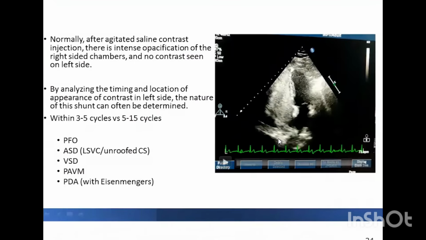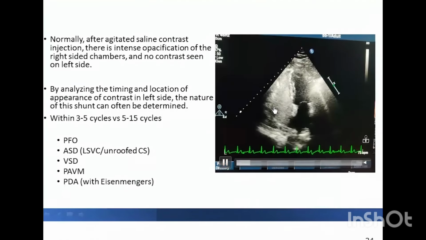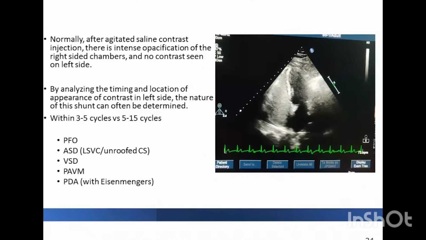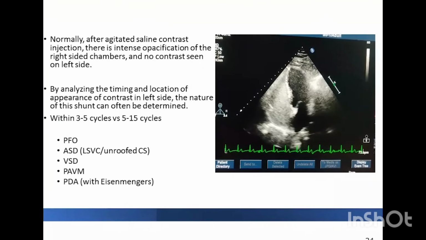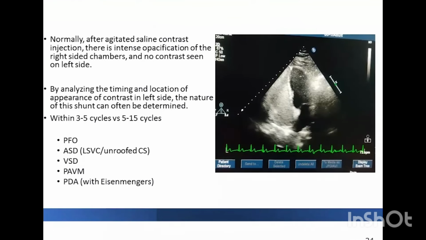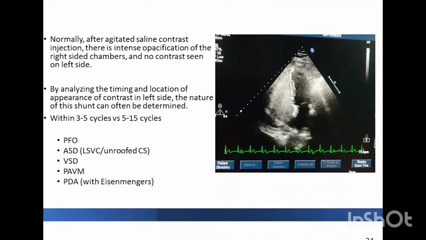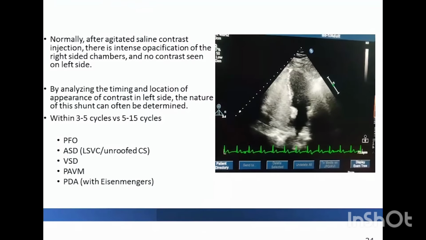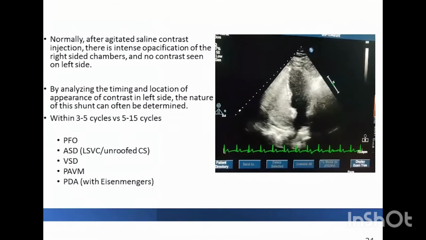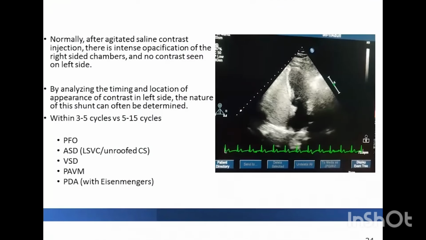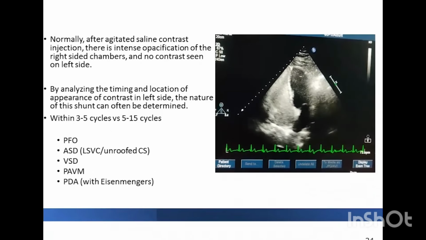This is the normal appearance of the saline contrast. Here you can see intensely opacified RA and RV, but we don't see any appearance of the saline contrast in the left-sided chambers. Within 3 to 5 cycles, if these saline microbubbles appear in the left side, they usually imply PFO or ASD or a VSD. And if they appear after 10 to 15 cardiac cycles, it is usually an extracardiac right to left shunt, which was PAVM in the previous case.